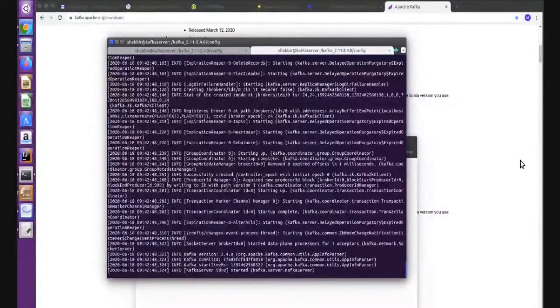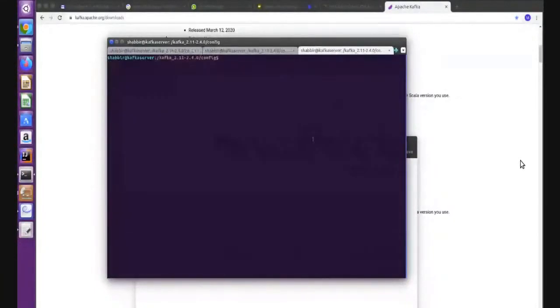Now you will see the last message here, INFO: the ID 0 is started. Your Kafka is working, right? You have started one broker, and here it is giving the message broker ID equal to 0 has been started. Your Kafka broker is already started now, right?